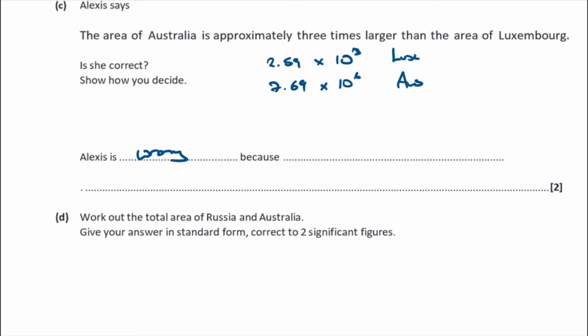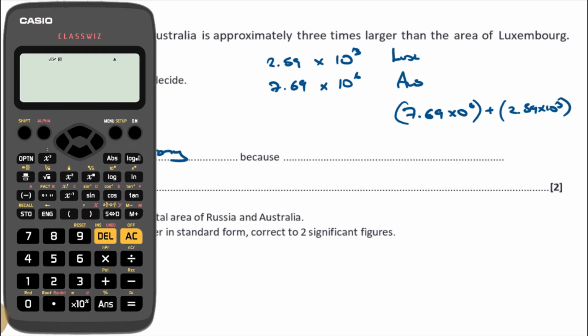The way you can do that, you can just divide one by the other, can't you? So if you type into your calculator 7.69 times 10 to the 6 divided by 2.59 times 10 to the 3, it will tell you how much bigger one is compared to the other. To do that on your calculator, you want to use the times 10 to the x button down at the bottom here. So when I type in the Australia one, I type the mantissa part, 7.69, and then press that key once. That gives me the times 10, and then I put in the power, which is 6.